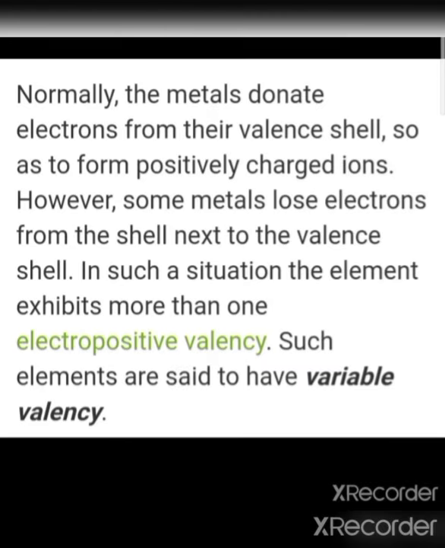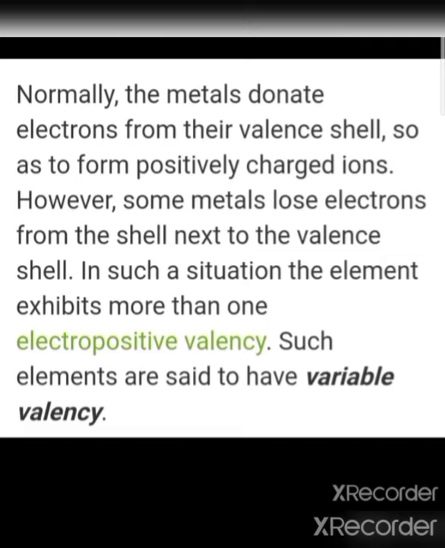Now we are going to discuss why metals show variable valencies. Normally the metals donate electrons from their valence shell, just like sodium, 2, 8, 1. In the last video we already discussed it.